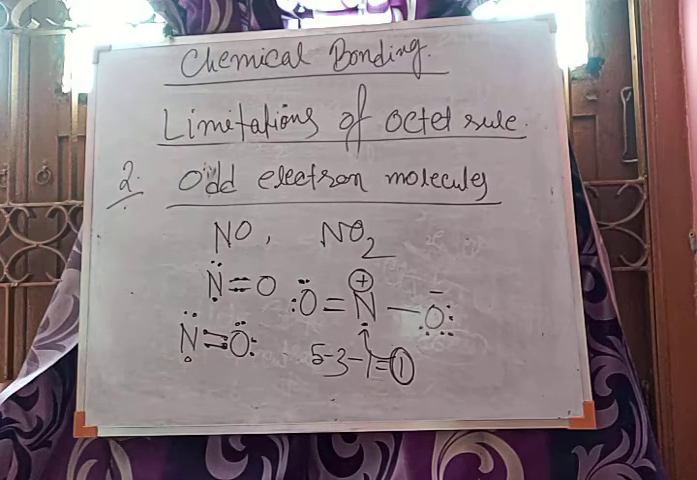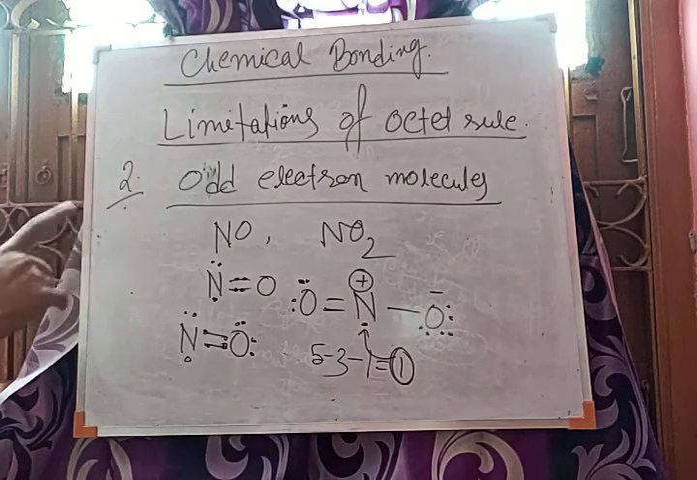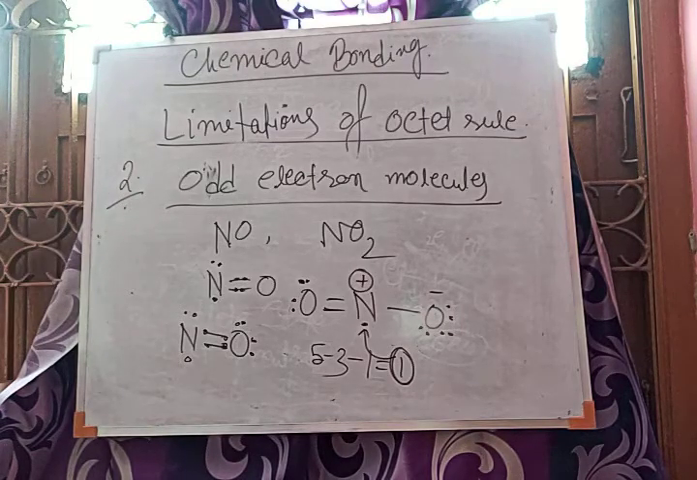Next, this is the second limitation of the octet rule. You can also see that the octet is not being fulfilled here. These are odd electron structures, and odd electron structure means the octet is actually not fulfilled. So better you say that they are odd electron structures and not following the octet rule.